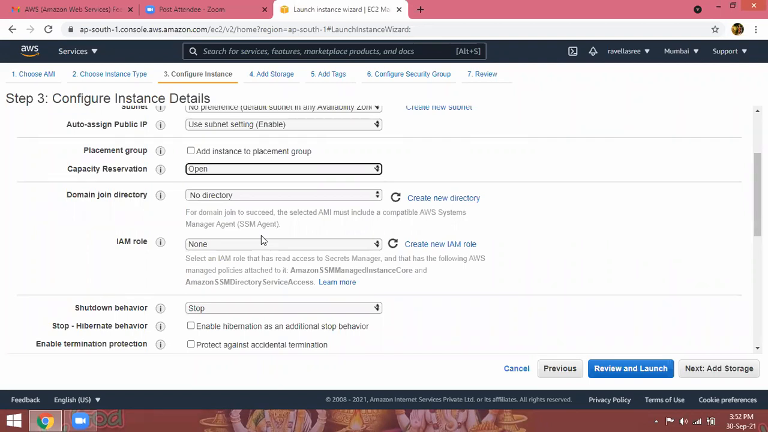Next to IAM roles. Just now somebody asked me a question: every time it is asking IAM user or normal user. So in coming classes, we are going to discuss that.